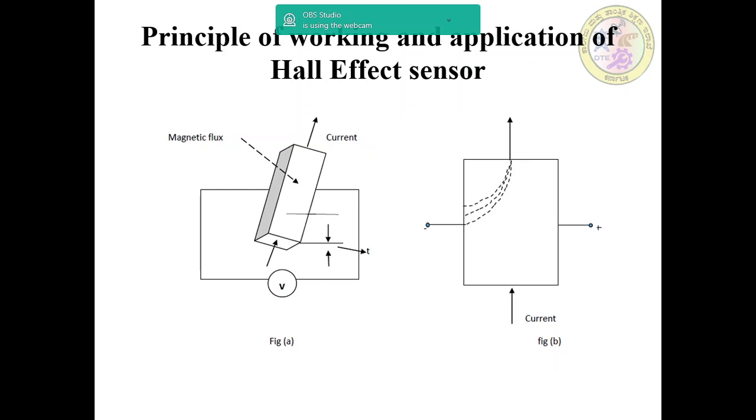Here the current is flowing in one direction, and this is connected to a voltmeter, and t is the thickness of this plate, and this is the magnetic flux, which is perpendicular to the current flowing. Here the current is flowing and these charged particles are moving. One side is negatively charged, another one is positively charged.